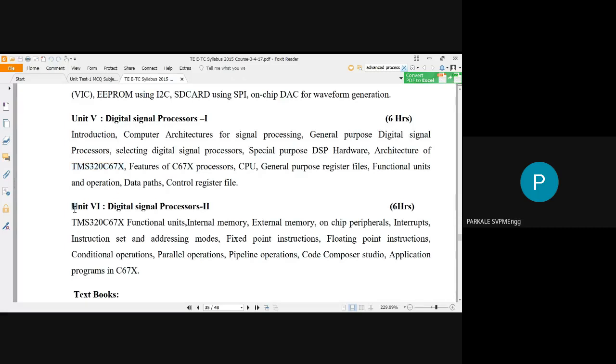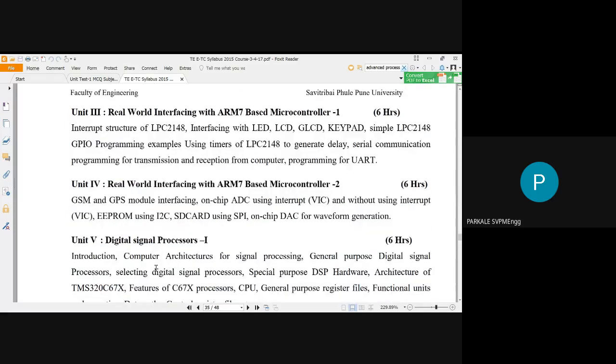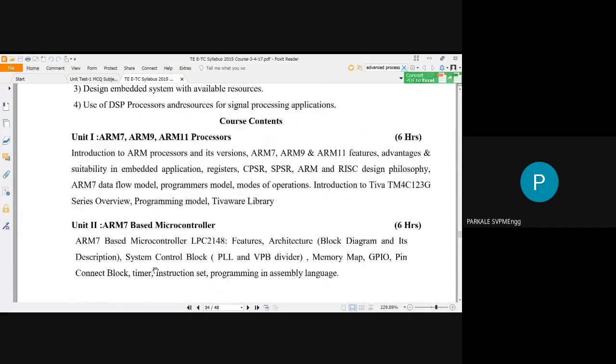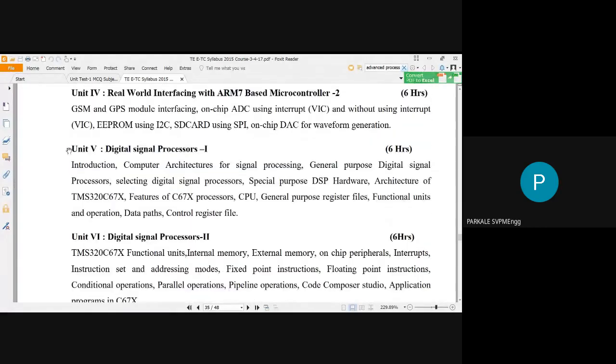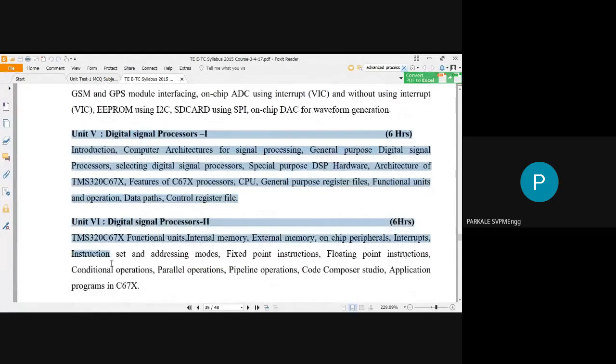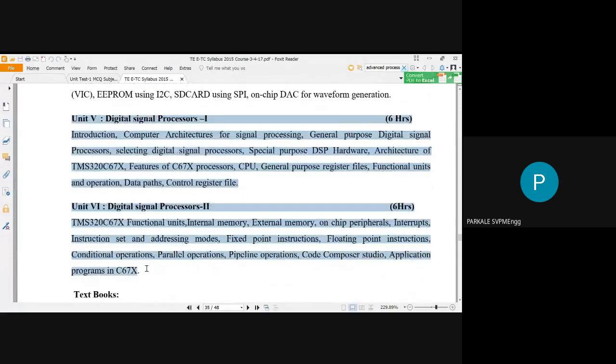Basically the 6 units are divided into two groups: the first 4 units relate to the ARM7 based microcontroller LPC 2148, whereas units 5 and 6 relate to the DSP processor, the TMS 320. That is simple.